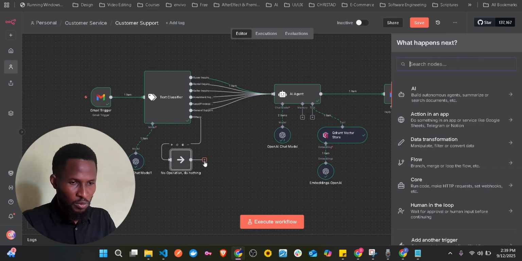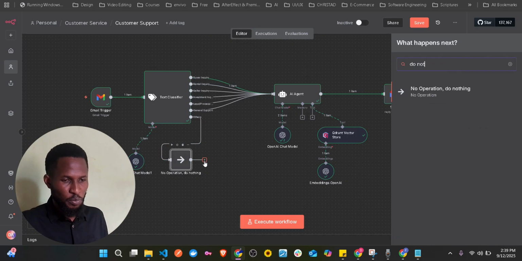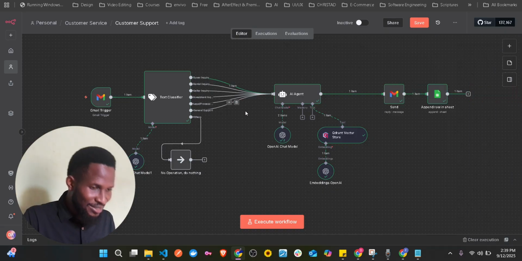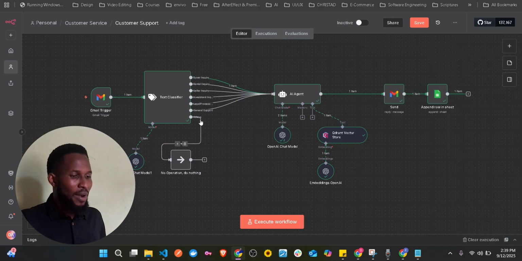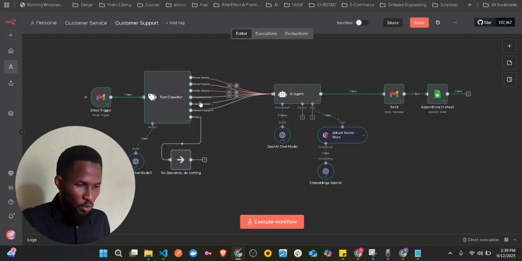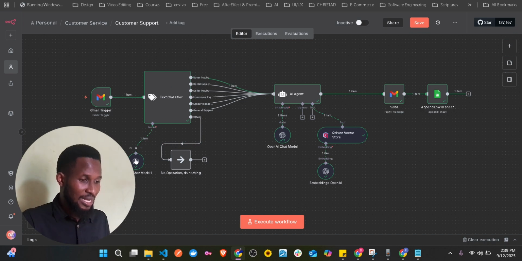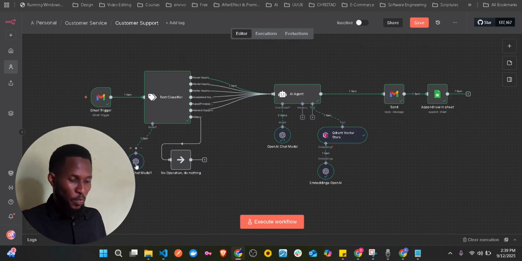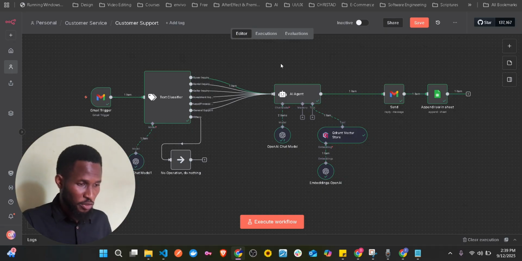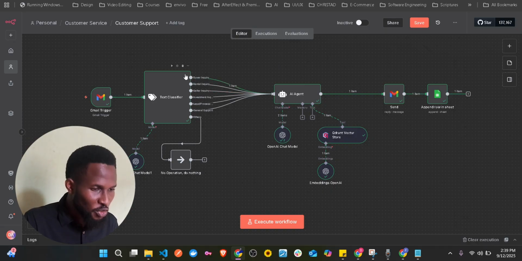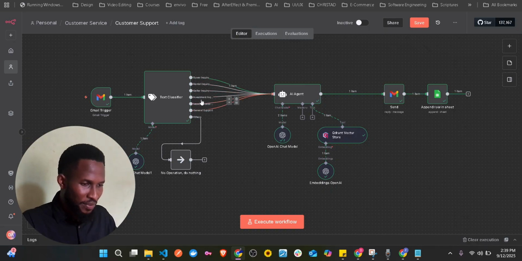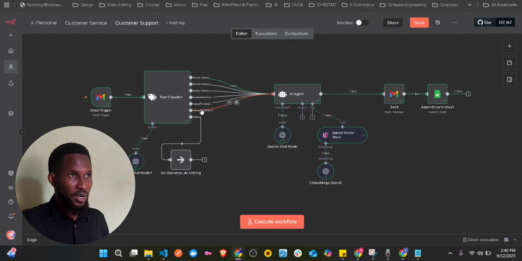And how do you get that? Just search for do nothing, and you have this operation. It's going to get the message, but it won't do anything with it. Aside from others, for the other inquiries, you just need to pass the message. Because the text classifier cannot do it by itself, we have to connect an LLM to it as well. In this case, we're using OpenAI to help us with the classification. Once the message falls under these inquiries, just pass the message to the AI agent.